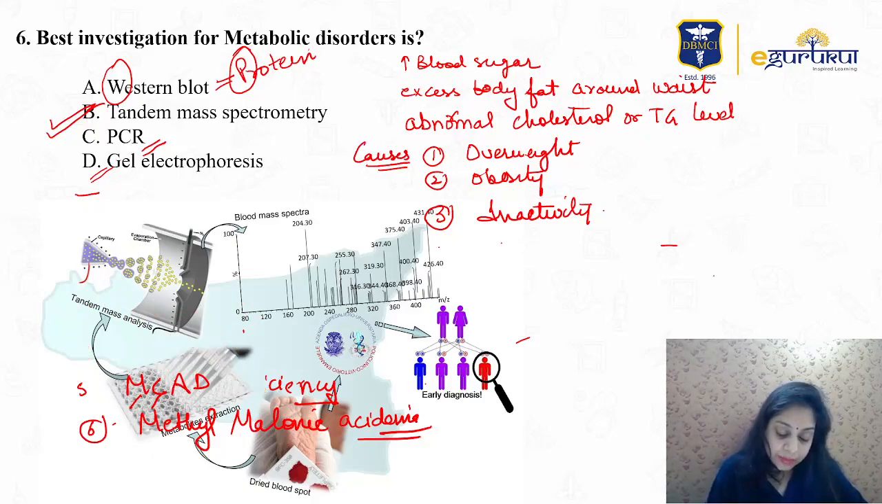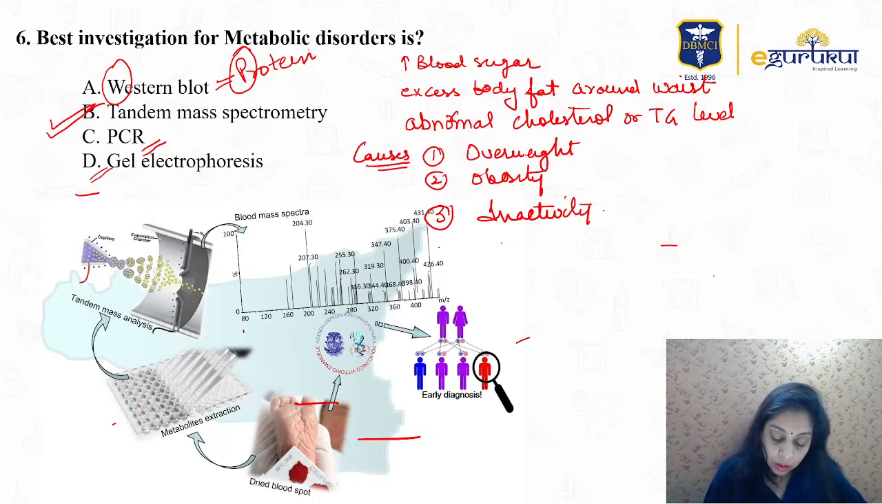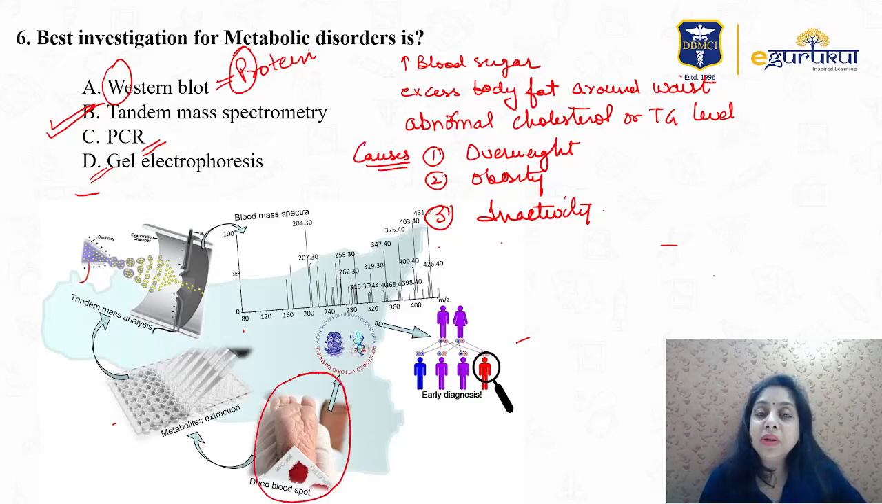This is a pictorial representation of mass spectrometry. Right here you see the tiny feet of a newborn baby. After 24 hours of the baby being born, the heel prick test is nowadays done to detect inborn errors of metabolism. On blotting paper, via capillary, a dried blood spot is taken, and from this dried blood spot, the red stain, the metabolites are extracted.